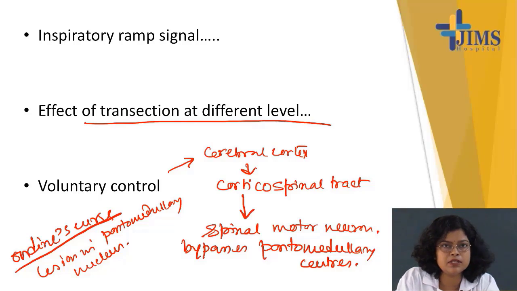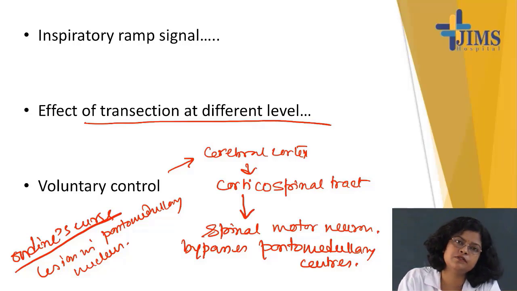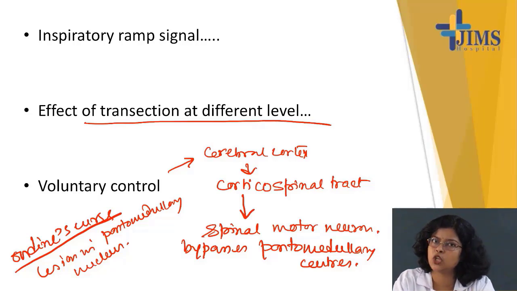So the person will remain alive if he remembers to take a breath. If he or she falls asleep, the person will die, because automatic control is lost and only voluntary control can save him to take respiration. So this is Ondine's curse.